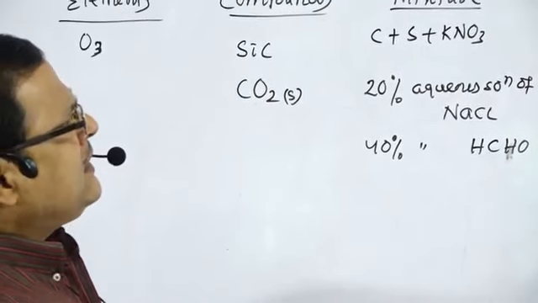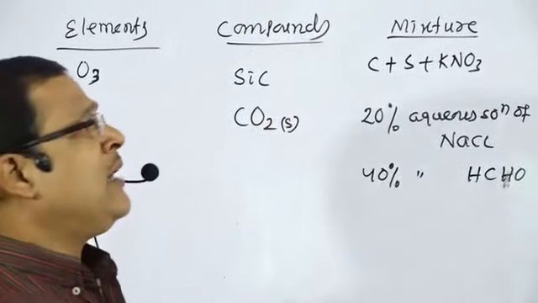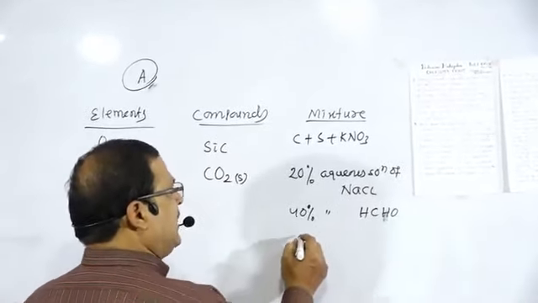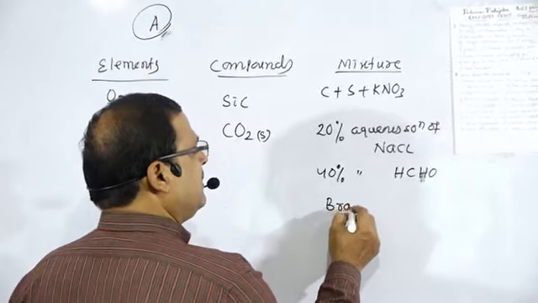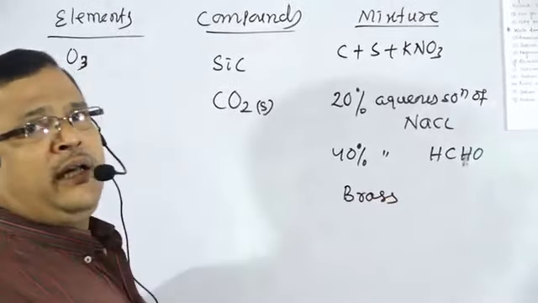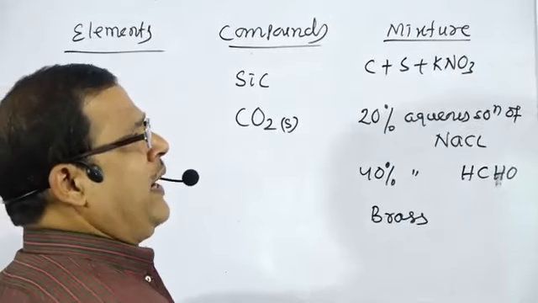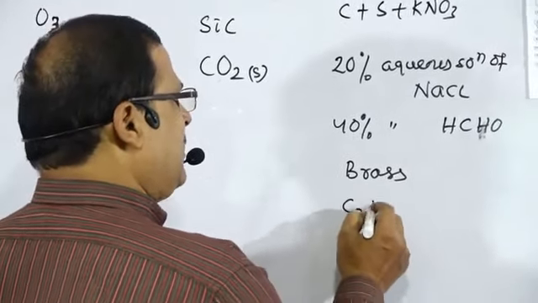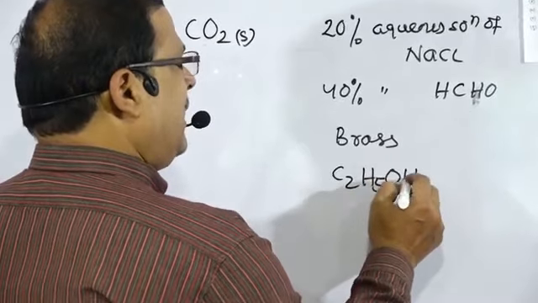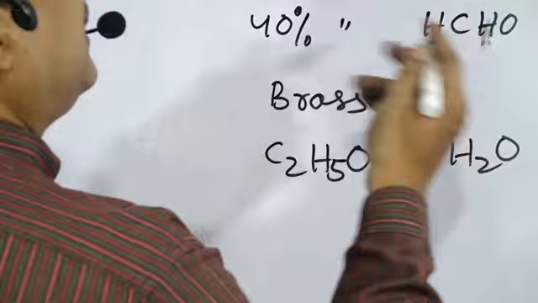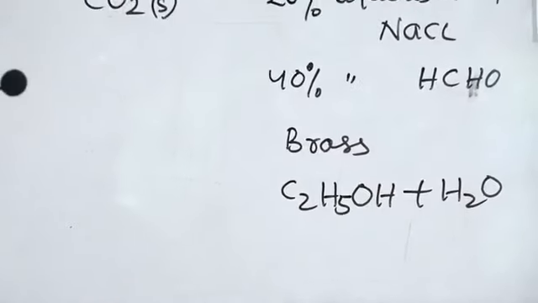Again, brass and bronze, these are alloys, an example of a mixture. Copper and tin make bronze, copper and zinc make brass. Wine, alcoholic beverages that contain ethyl alcohol along with water, therefore that is an example of a mixture.